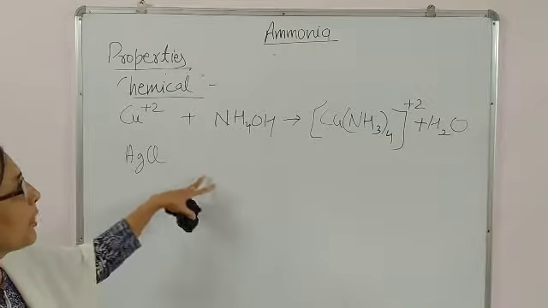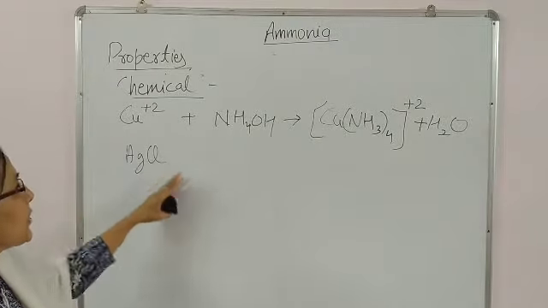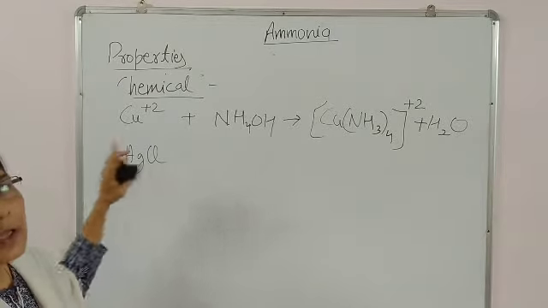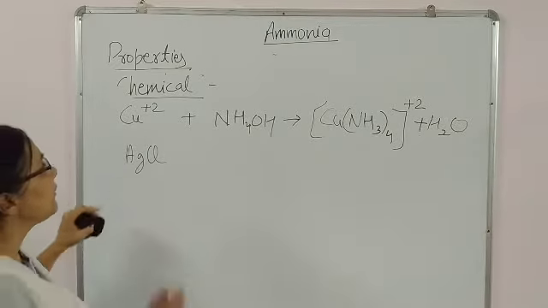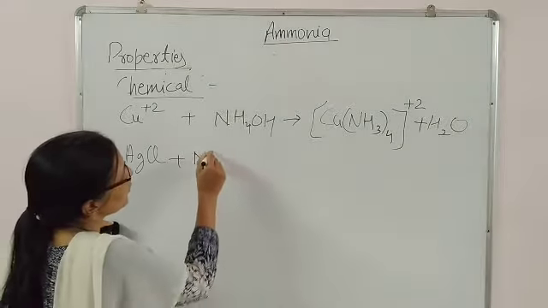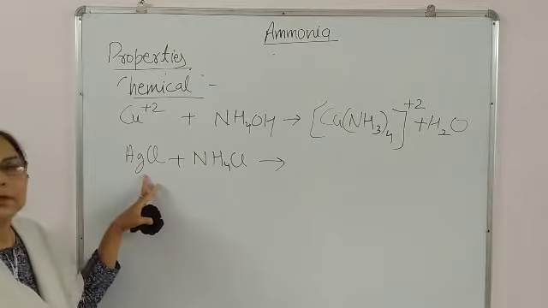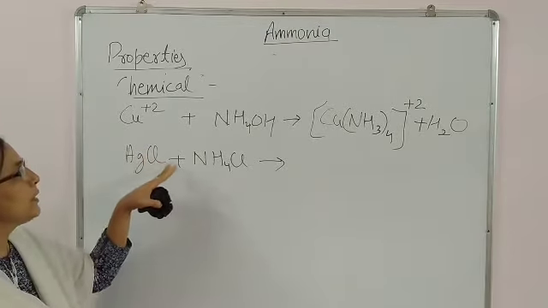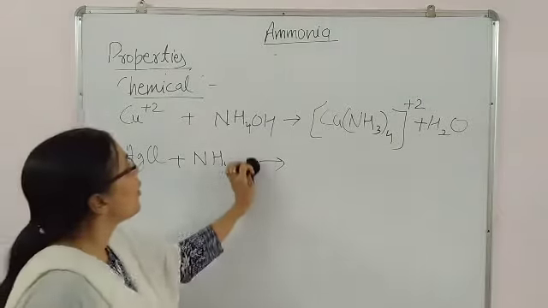In the same manner, AgCl, testing of chloride ion. In this whole chapter, you have to be careful that every next step will be the proof of a laboratory test. So AgCl when dissolved in NH4OH, you have studied in the 11th standard that white colored AgCl PPT is completely soluble in NH4OH.